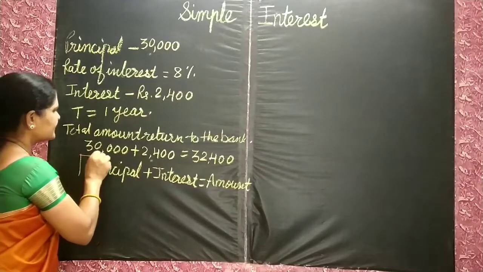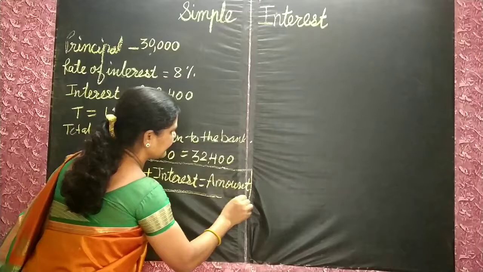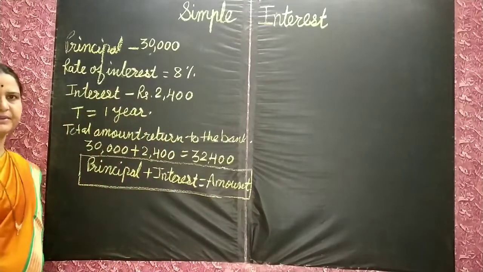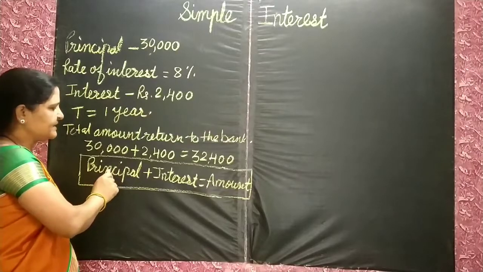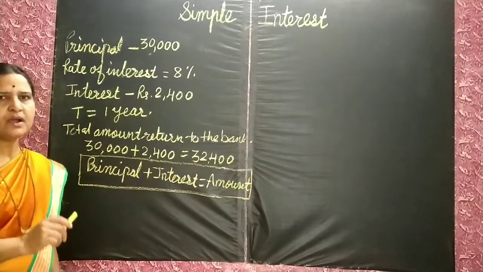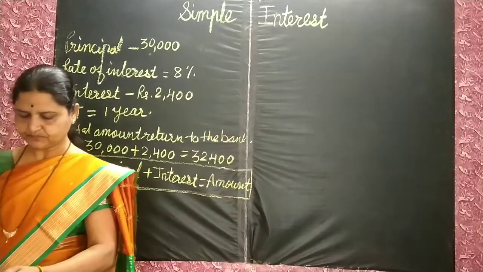So children, this is the formula to find the amount: principal plus interest is equal to amount. You have to keep this formula in mind. Principal plus interest is equal to amount. Got it?